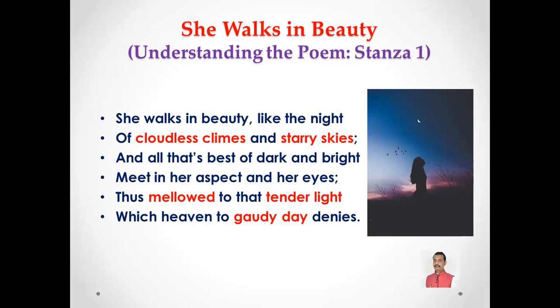Though her beauty is compared with the beauty of the night, the darkness of the night is relieved by the brightness of the shining stars. The lady is beautiful like that night. Her eyes are the perfect combination of darkness and light. The beauty of the lady has the ability to bring light and darkness together into her own self and create a softer, tender light, which is not gaudy or bright like the daylight, but softer and better than that. And that's why the poet is attracted towards the lady.